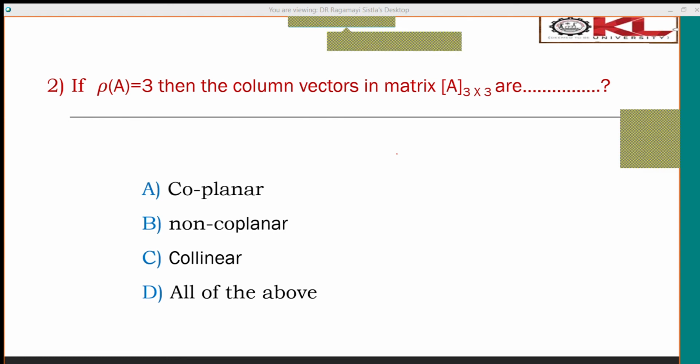We just finished one of these problems, still some students are answering wrongly.